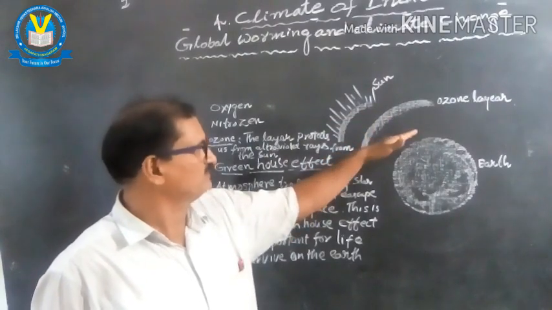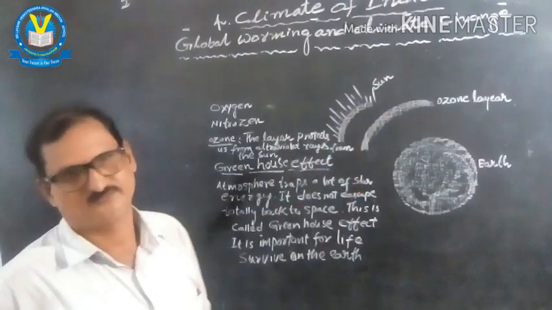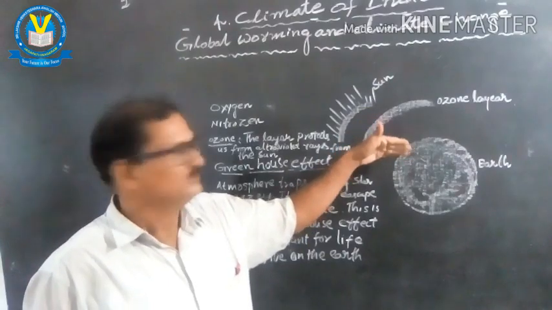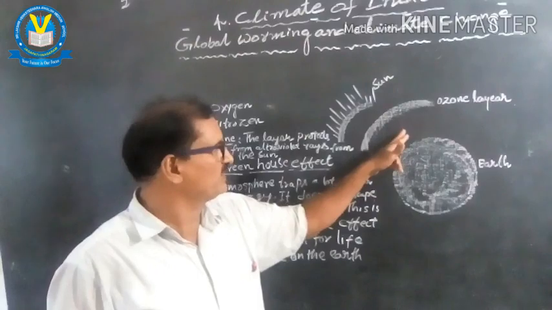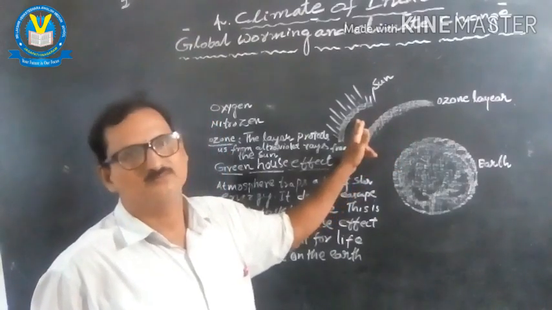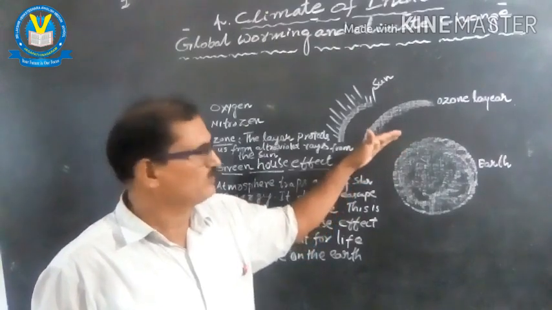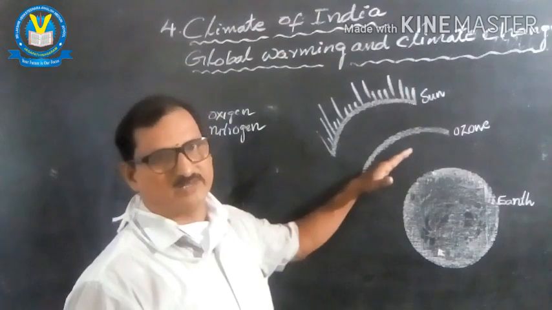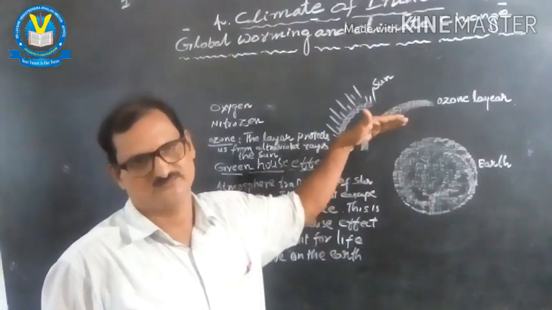The atmosphere is trapping a lot of solar energy. When the sun rays fall towards the earth, the atmosphere which surrounds the earth is trapping a lot of solar energy and does not give the chance to escape the total energy into the outer space.